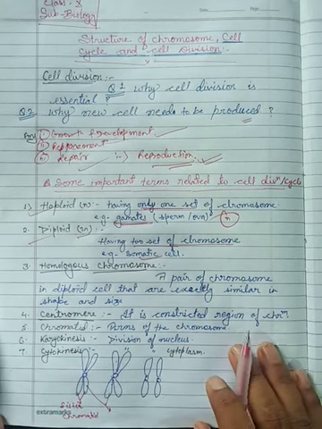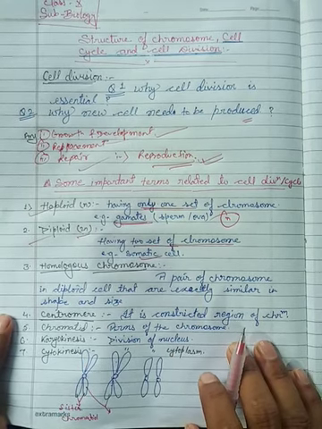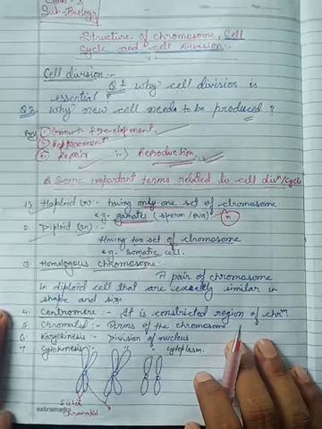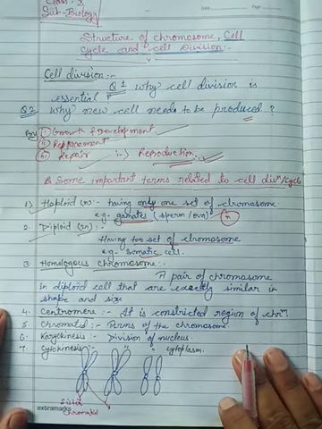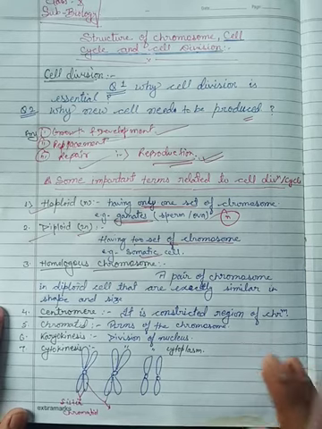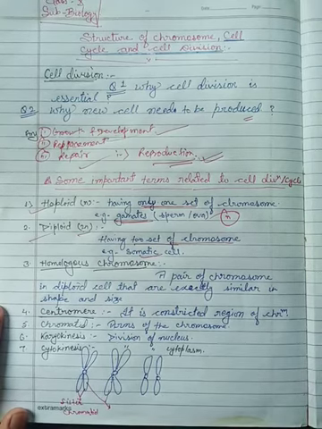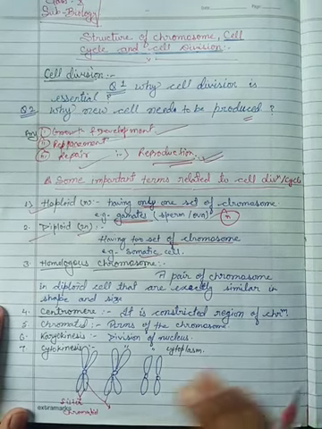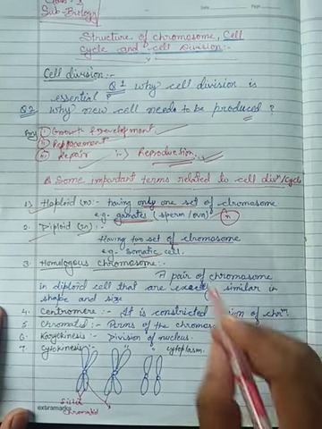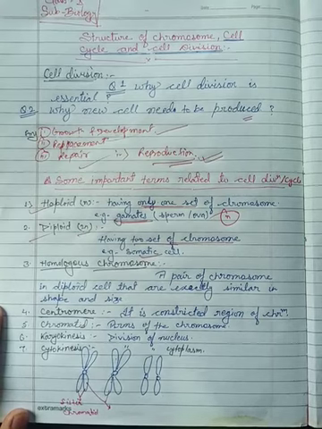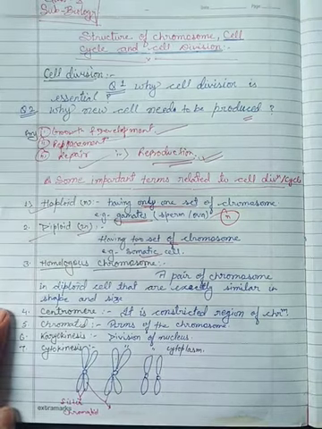What are somatic cells? Somatic cells means cells other than reproductive cells like testes and ovaries. Except these two reproductive organs, all are somatic cells in our body. So that is diploid.